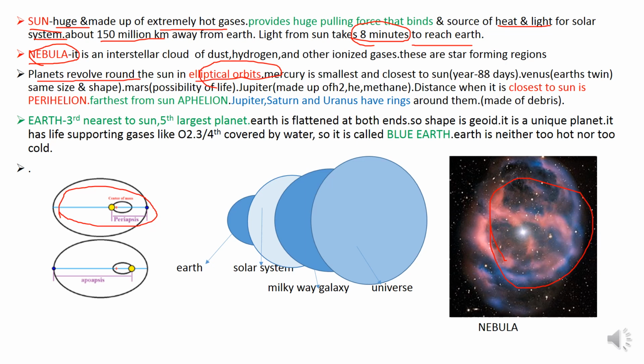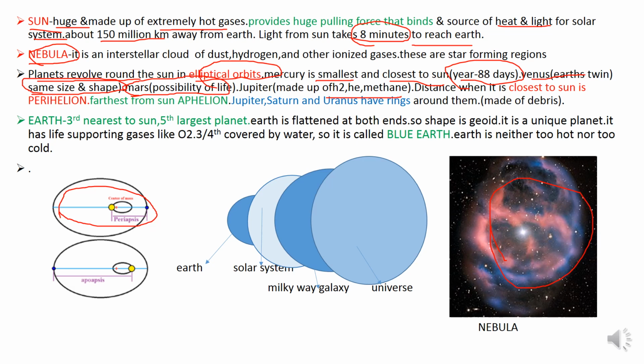Mercury is the smallest and it is closest to the sun. A year is approximately 88 days. And Venus is also called Earth's twin because of similar size and shape. Mars, there is a possibility of life, and Jupiter is made up of hydrogen, helium and methane.